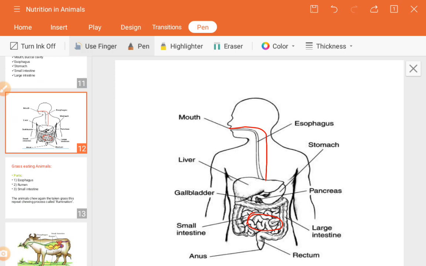Now we are going to see how the digestion process takes place in animals, okay. We know that along with humans, animals also have a digestive system. So how do they do it? It's not actually the same as ours, but there is some variation, so we will see that here.